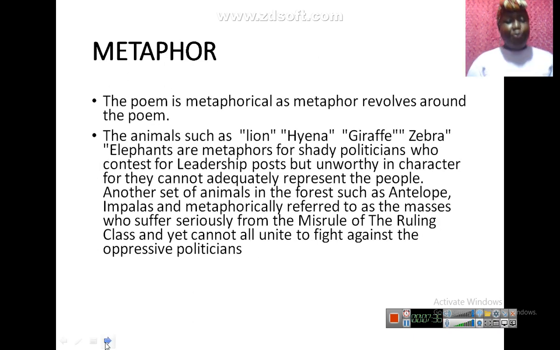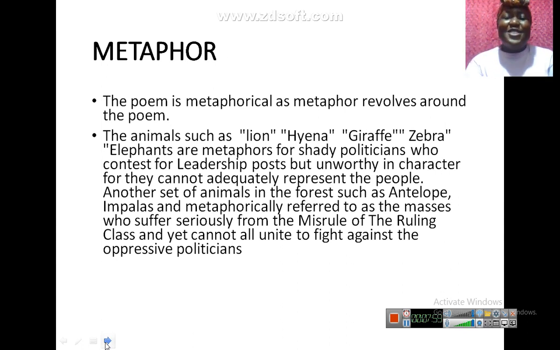Metaphor. Yes. I've been waiting for this one. I've been really looking forward to this one. Metaphor. Now, metaphor is also a comparison between two unlike things. You know that, right? Now, the poem is metaphorical, as metaphor revolves around the poem. Of course, starting from the beginning, the leader and the led.